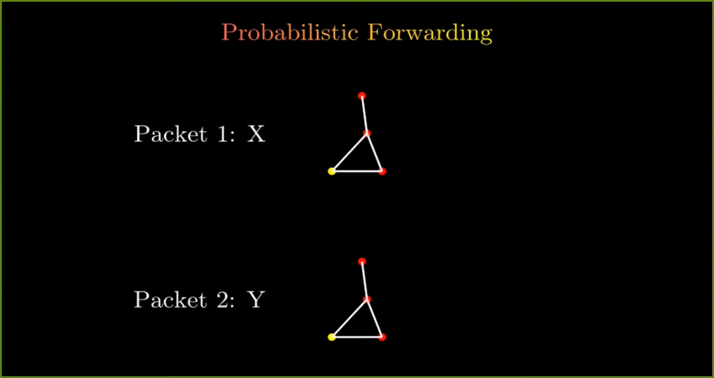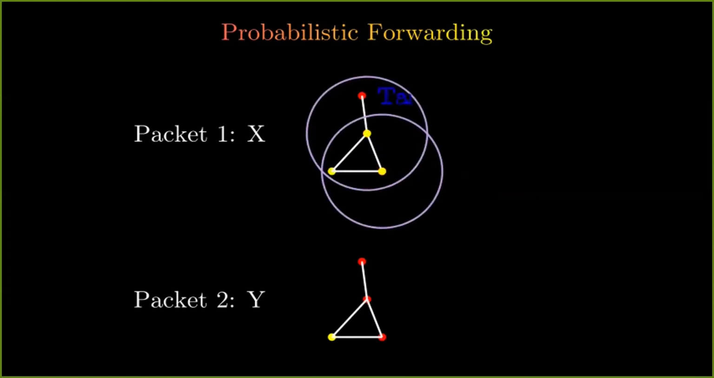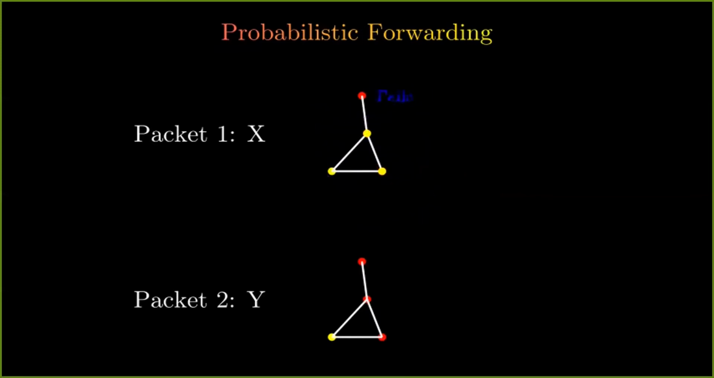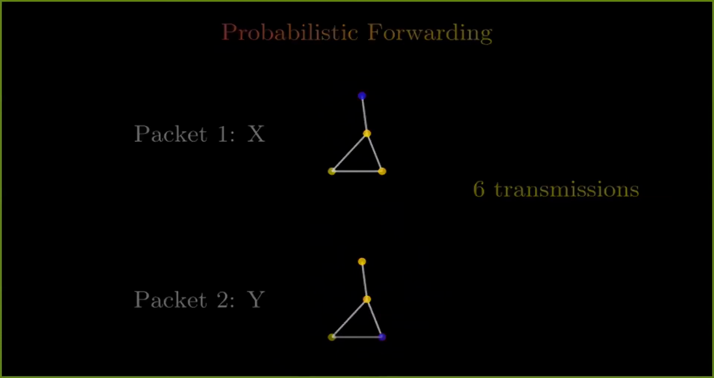Here again, you have 2 packets with information x and y. In probabilistic forwarding, the source transmits each packet to all its neighbors, and every other node in the network tosses a coin with probability p and transmits the packet if it lands heads. It does not transmit it if it lands tails. And this is done independently for each of the packets by each of the nodes. Notice here that there are just 6 transmissions, and all the nodes in the network have received both the packets.